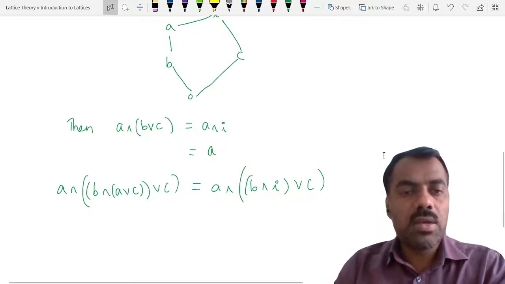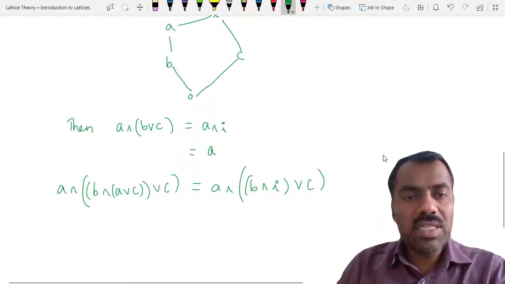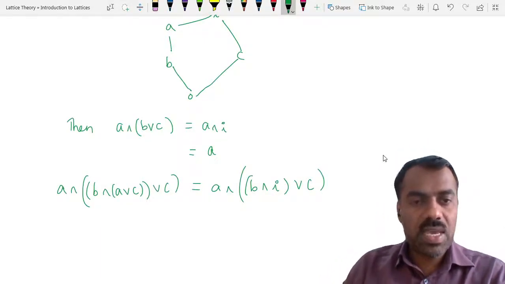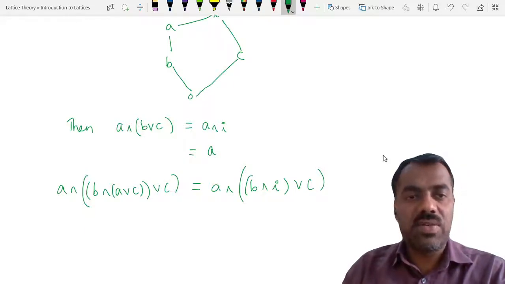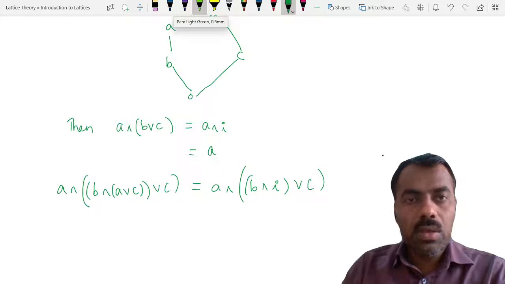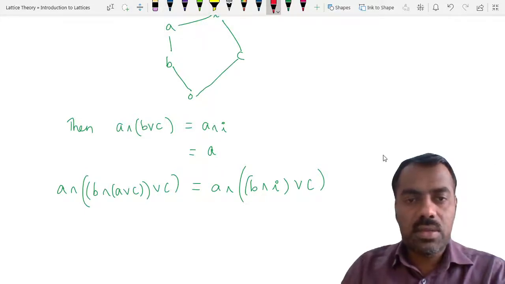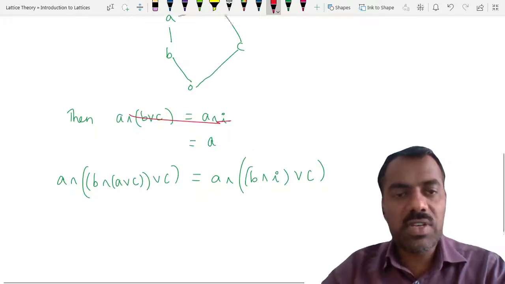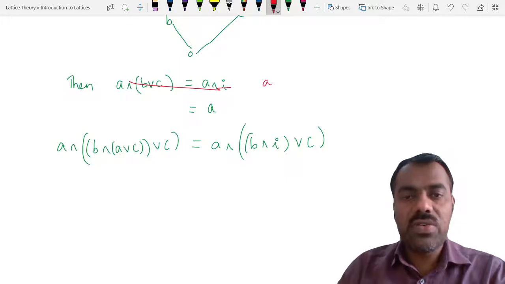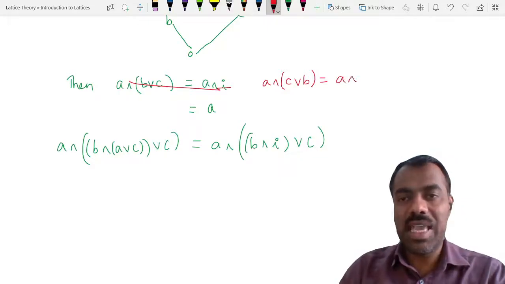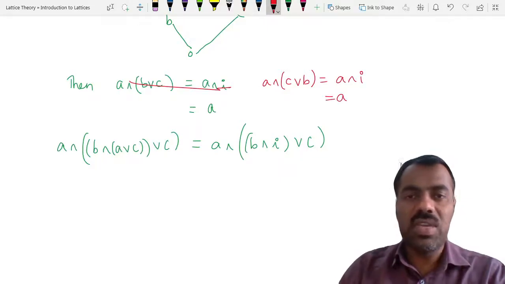So here, instead of A meet B join C, we take C join B. For C, we will apply, and we will see why we get a different one. What we do instead is A meet C join B. Of course, this is the same as A meet I, which is equal to A.